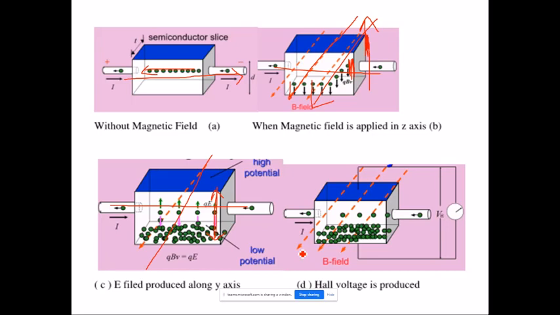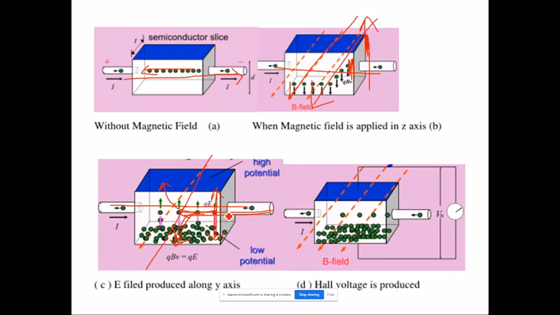Why is it happening actually? Because whenever any electron is moving due to the effect of this magnetic field, it will experience a force. We can just take the example of scattering itself. Due to the magnetic field, the movement of the electron tends either downwards or upwards. It depends on p type material or n type material. Okay.